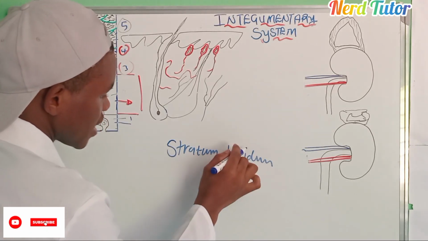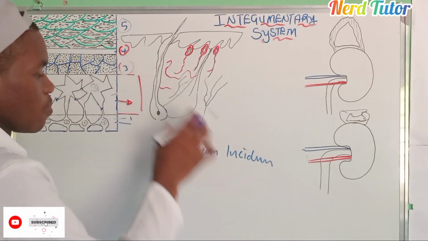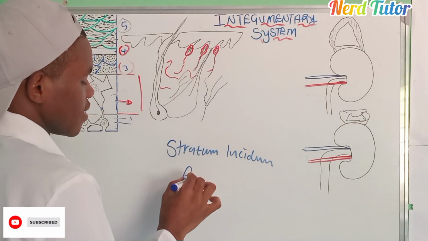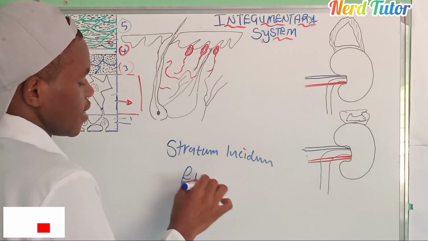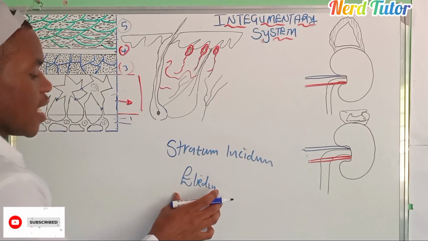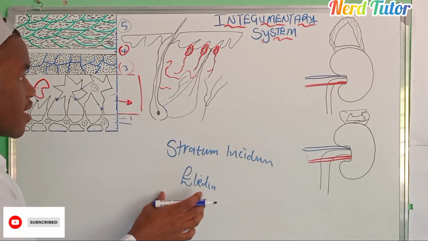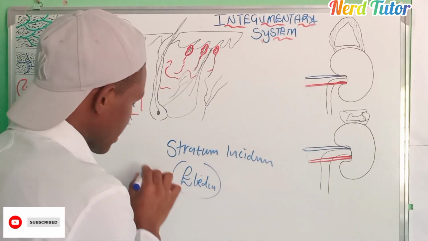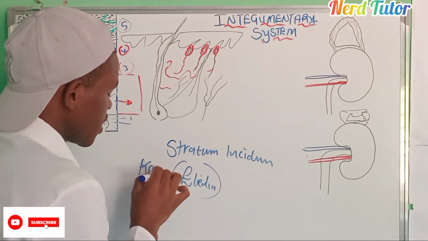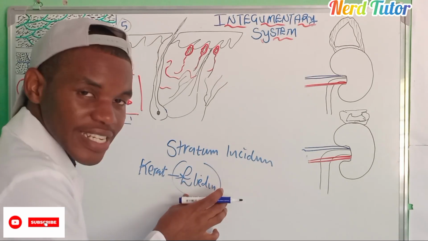The protein which is making it clear, we call it eleidin. It is a protein which makes them look clear like that. This eleidin is a keratin, but keratin was just transformed into eleidin.